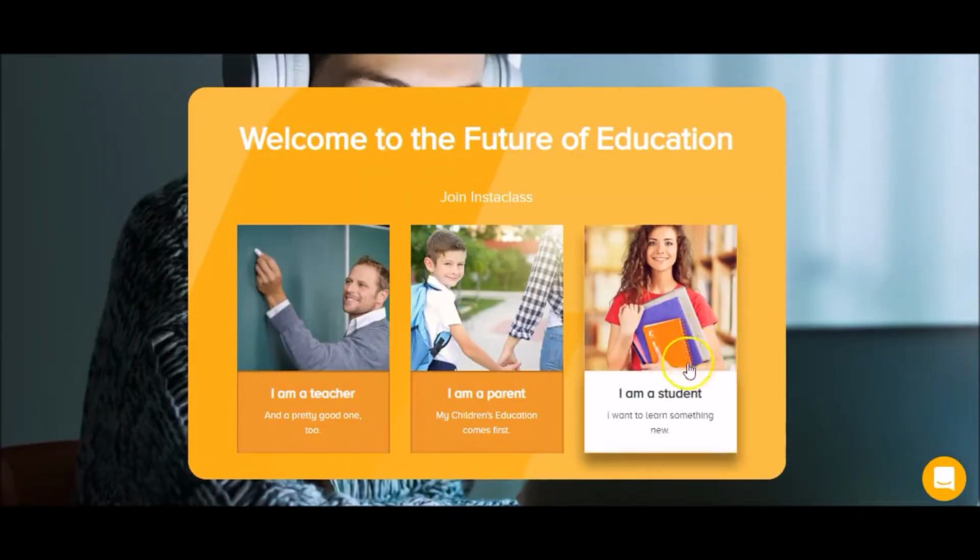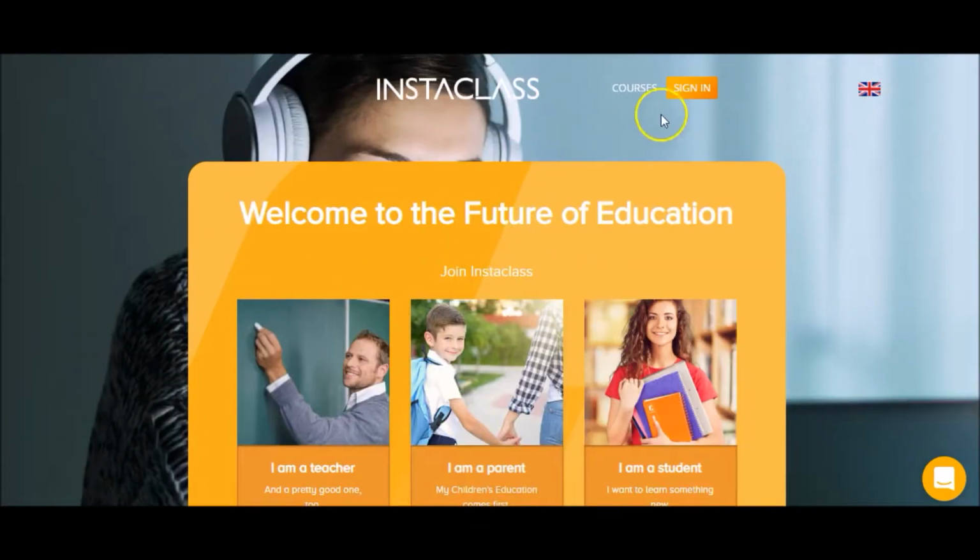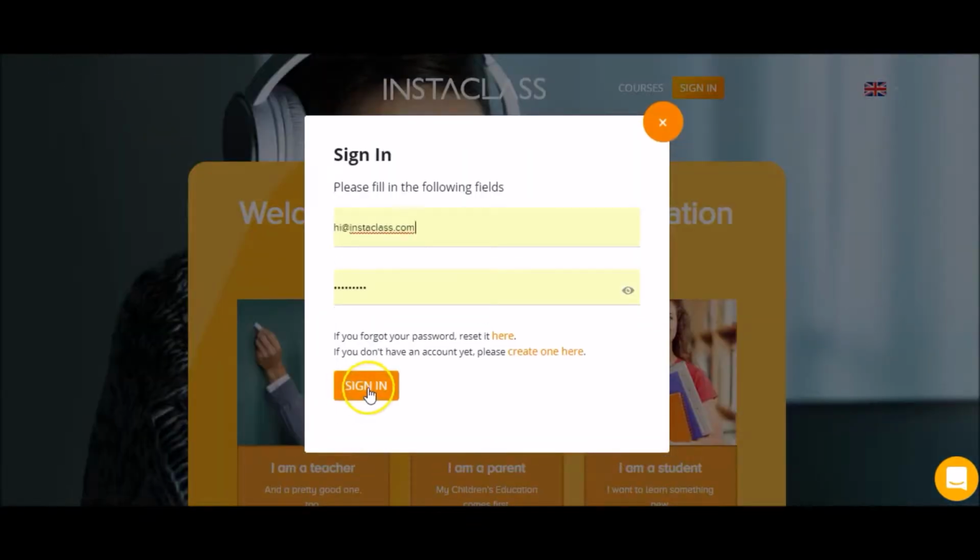If you're a new user, you can register here as a student or as a parent. Or if you already have an account, you can just sign in here.